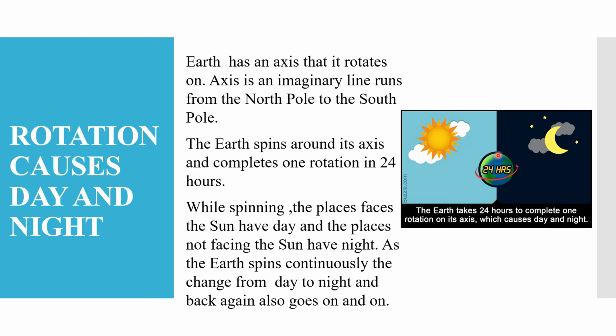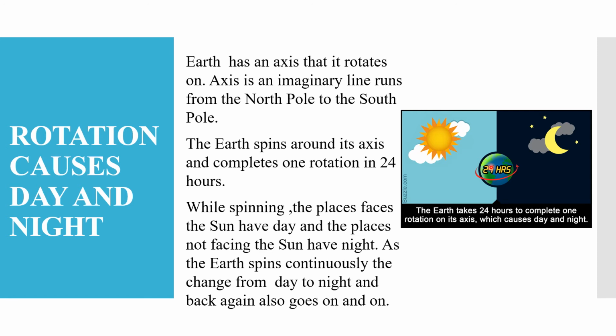And since the earth is spinning continuously, the change from the day to night and back again also goes on and on. Understood? The earth spins around its axis, and this movement of the earth is called a rotation.